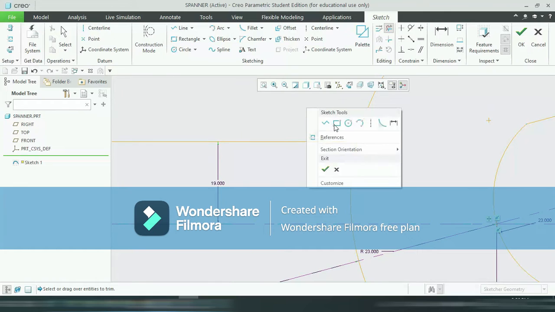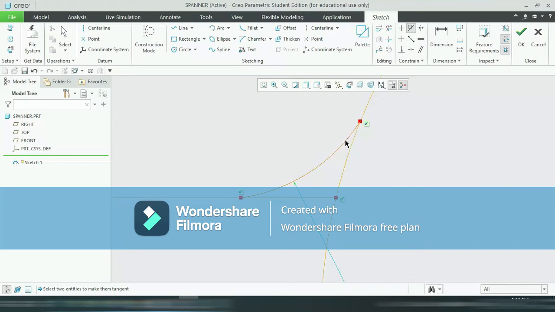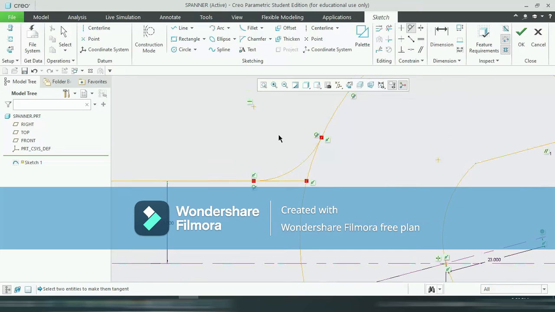Again, select arc from here to this line. Again, with the tangent, this arc to this arc, and this arc to this arc. Okay. So select here dimension radius.